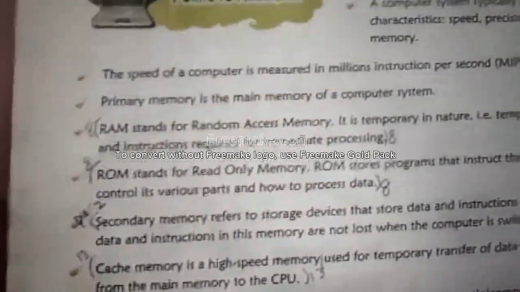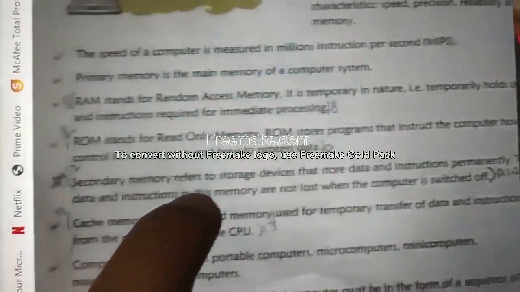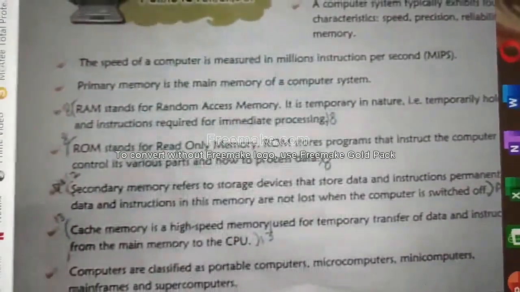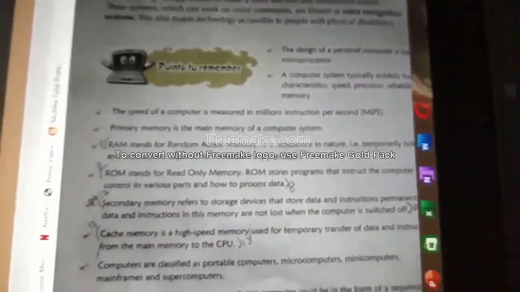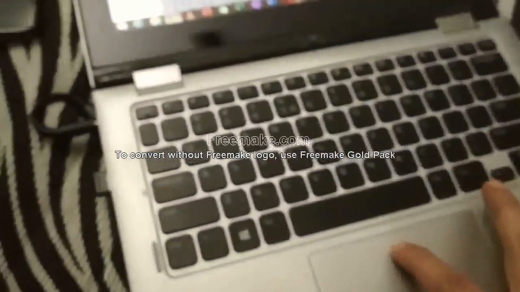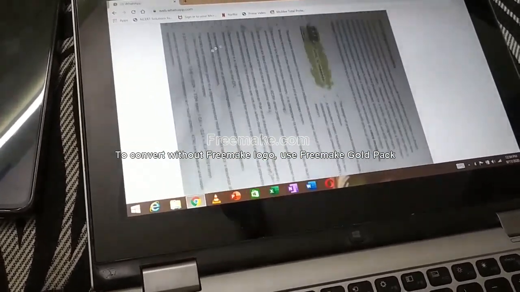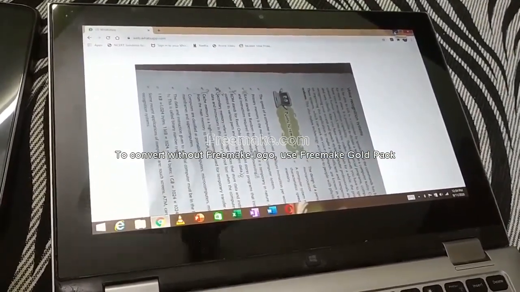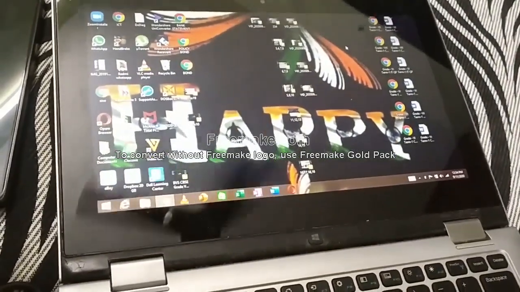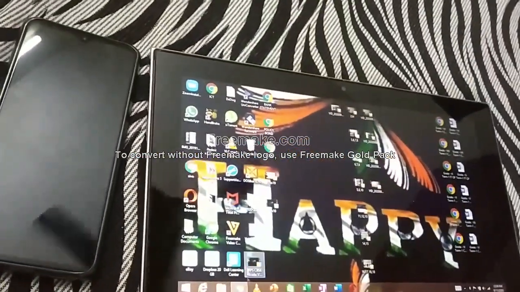ROM stands for read-only memory. ROM stores programs that instruct the computer how to control its various parts and how to process. ROM will inform the computer how to work. For example, if you are moving this mouse pointer, ROM will have a set of programs that will make this mouse pointer move. You are minimizing this file, ROM will have a set of programs that will make the file minimize. You are refreshing, ROM will have a set of programs that will make it refresh. These are the concepts of ROM.